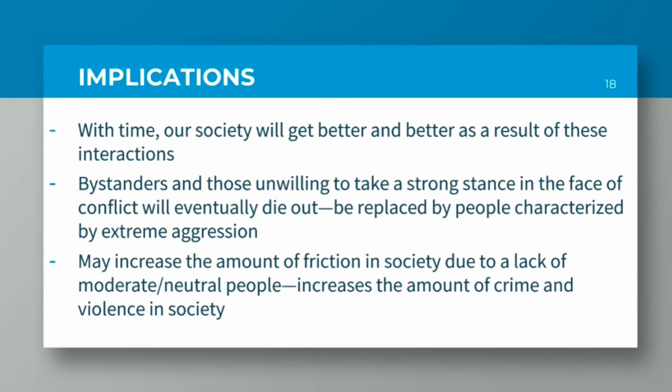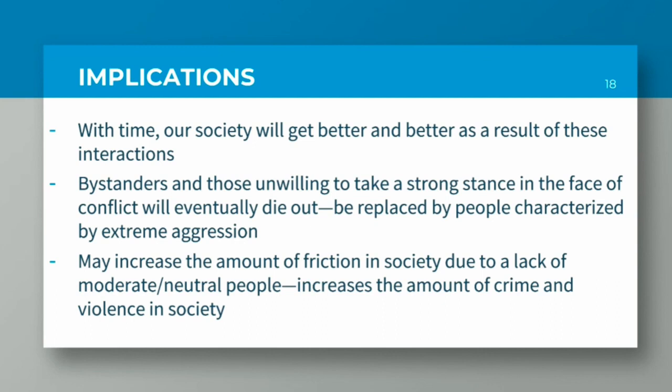So the most important implication is that within time, our society will get better and better as a result of these interactions. So when good people in the G1, G2, and G3 populations correct aggressive behavior that they observe in the bad population, the number of bad people will decrease and go to neutral, and then those neutral people have the potential to become good, either G1, G2, or G3. So overall, these interactions are bettering our society by decreasing the number of bad people.